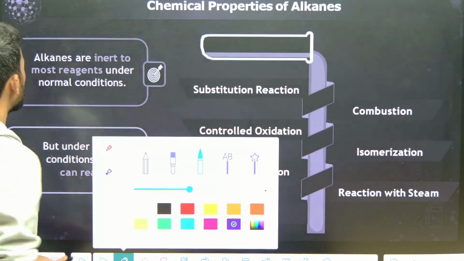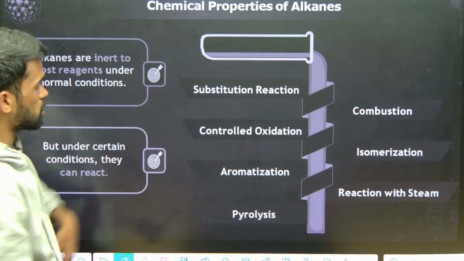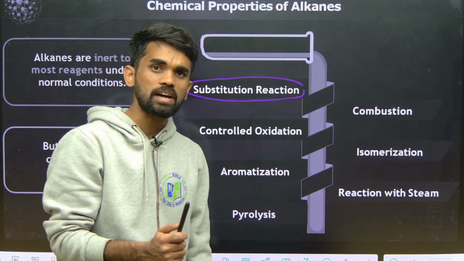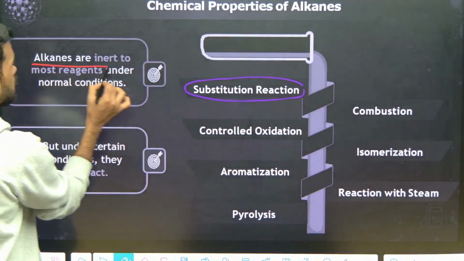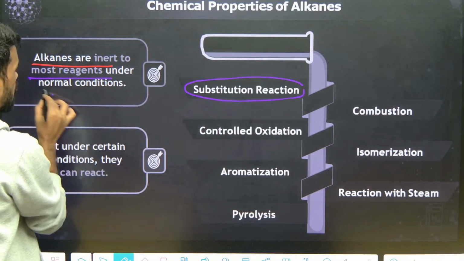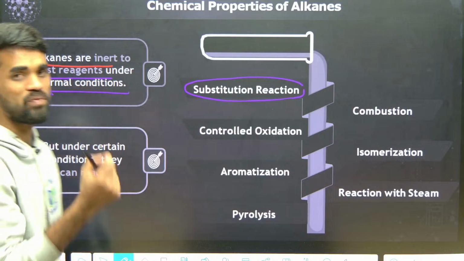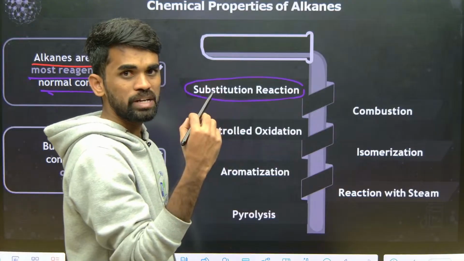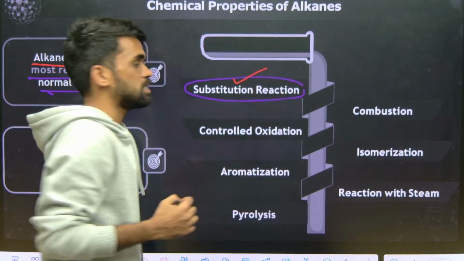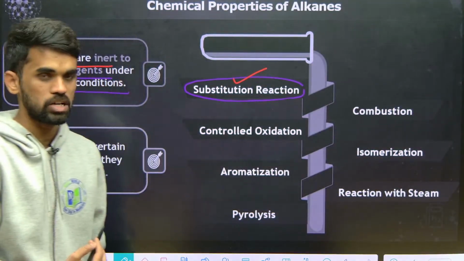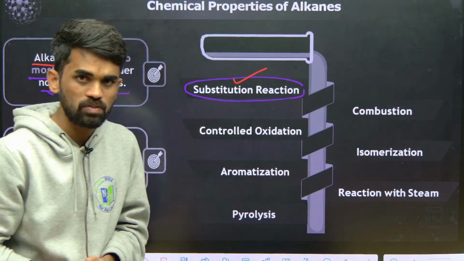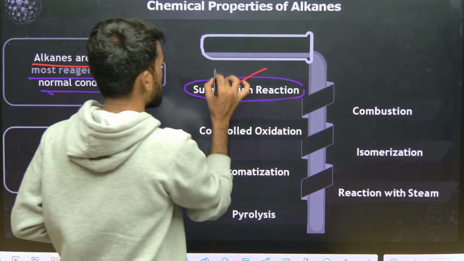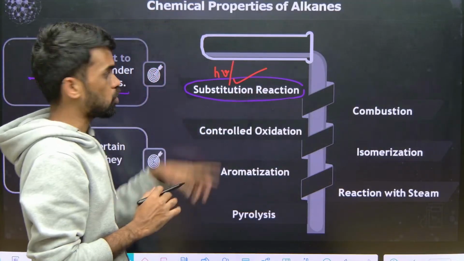First thing they are saying is alkanes' substitution reactions. Alkanes undergo substitution reactions. Now we know alkanes are very less reactive. Alkanes are inert to most reagents under normal conditions, therefore they require some specific conditions. For example, in the presence of sunlight or suitable frequency, alkanes show free radical substitution reactions. So at what condition are they shown? Under sunlight or some suitable frequency, H nu we can indicate.